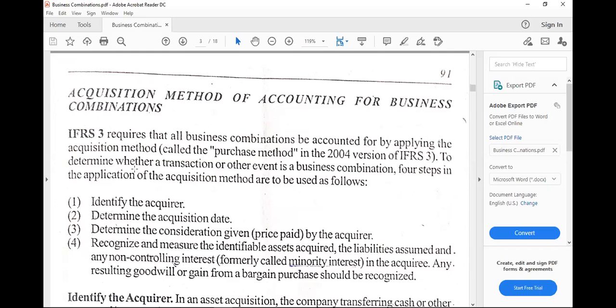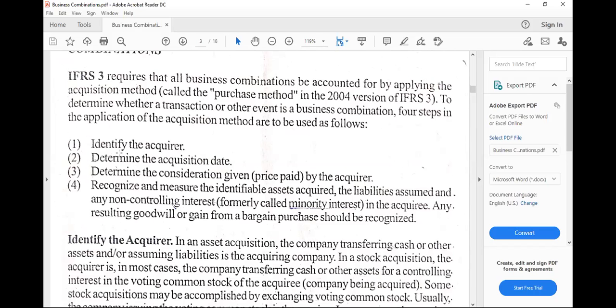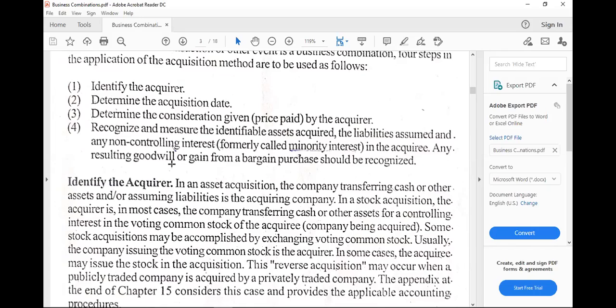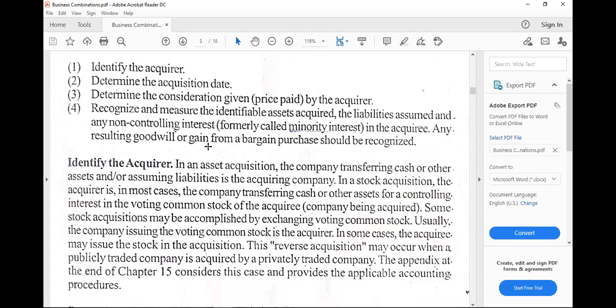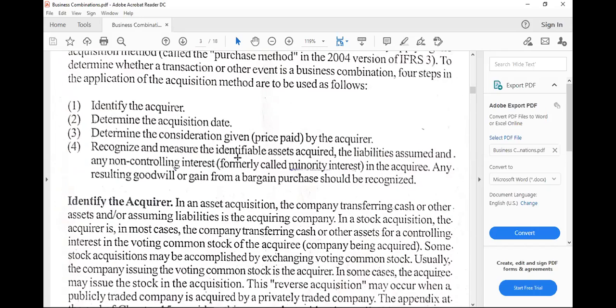acquisition method. Now, how do we know that a transaction or event is a business combination? There are 4 steps to consider. So first one is we identify the acquirer, determine the acquisition date, determine the consideration given, the price paid by the acquirer, and then we have to recognize and measure the identifiable assets acquired.